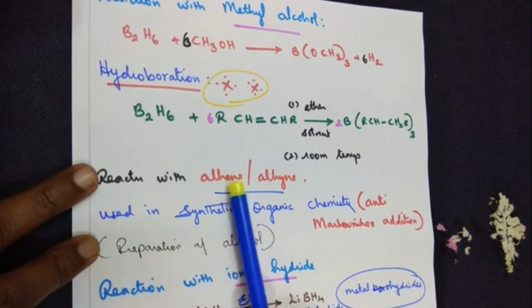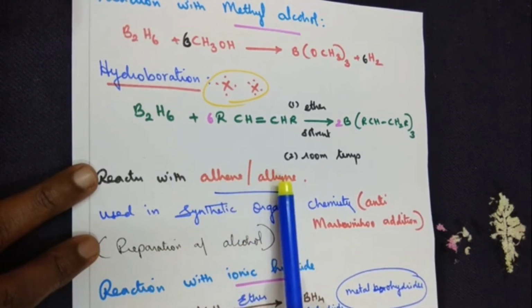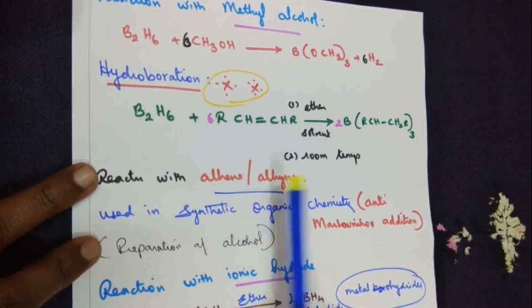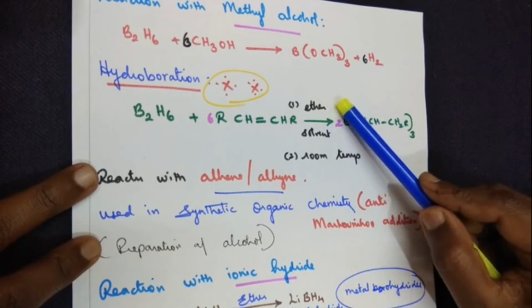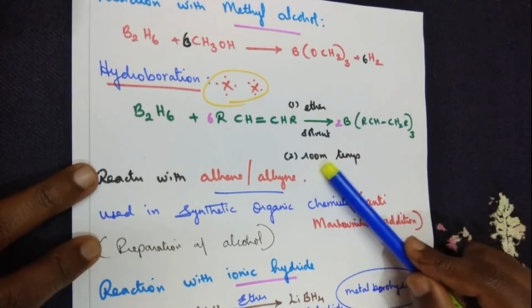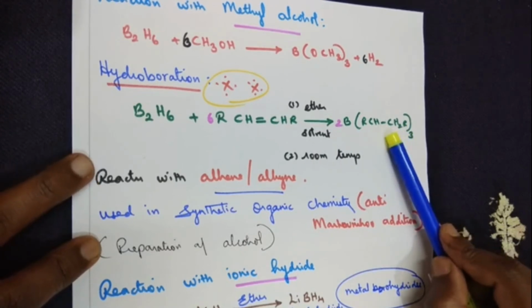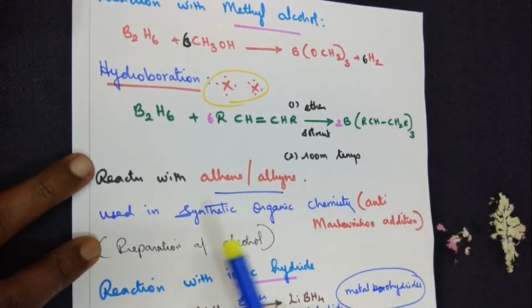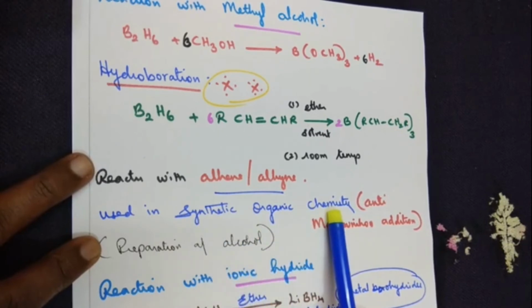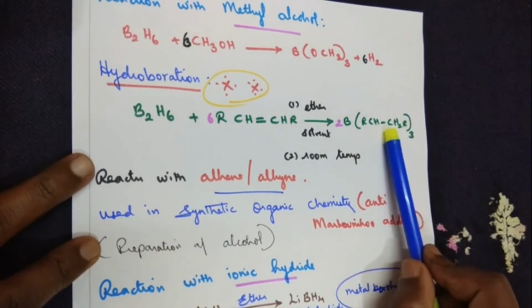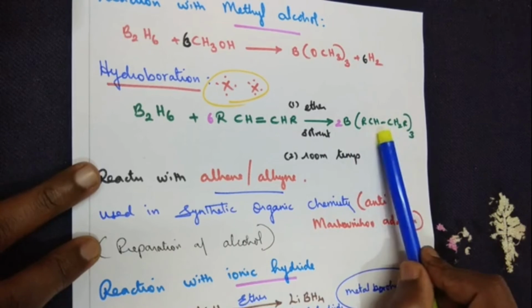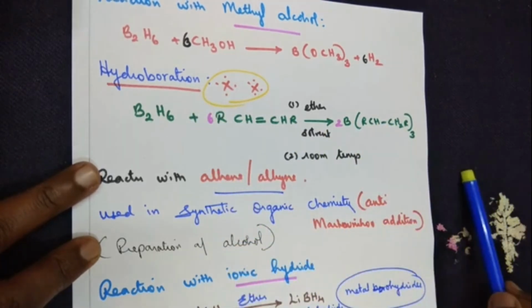So when you treat diborane with either an alkene or alkyne, the condition should be that ether solvent should be taken and the temperature should be room temperature. We get a product here. Now this product is used in synthetic organic chemistry. As I told you, most of the time this hydroboration method is used for the preparation of alcohol.